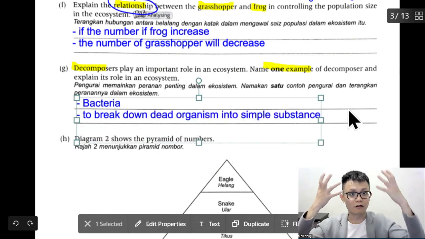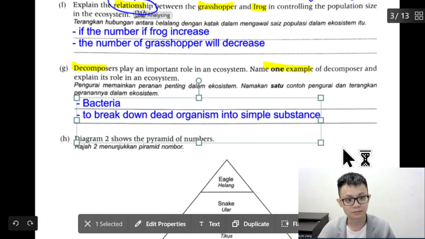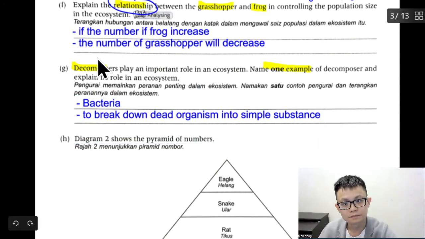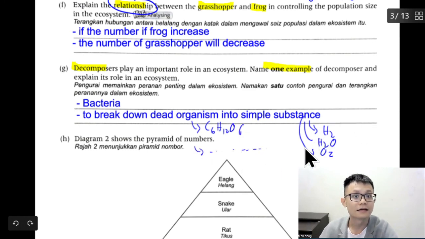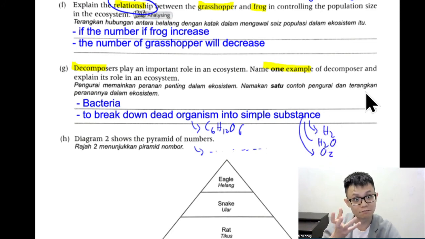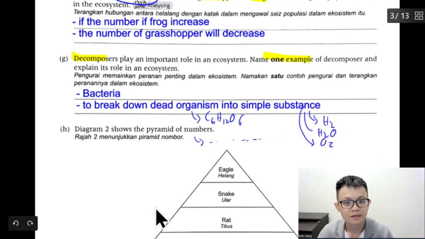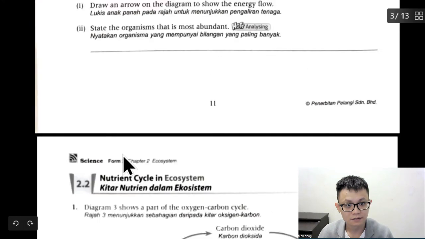Okay, of course, this one is more complex. When you break it down, it becomes more simple substance like what? For example, we are made of glucose, simple substance like nutrient, hydrogen, H2O, O2. This is more simple, while that organism is more complex. For example, even sugar is C6H12O6, and it can be very, very long, the equation. This one is getting to quite a simple molecule that can be absorbed by the plant.